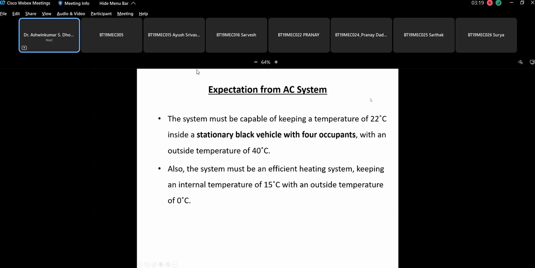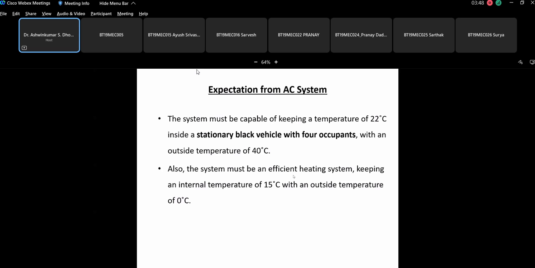Now, expectations from AC system. So what do you expect? The system must be capable of keeping a temperature of 22 degrees centigrade inside a stationary black vehicle. It is saying black vehicle because the absorptivity of the black vehicle is more, with 4 occupants and an outside temperature of 40 degrees. So usually the testing of the vehicle will be done for this kind of condition.